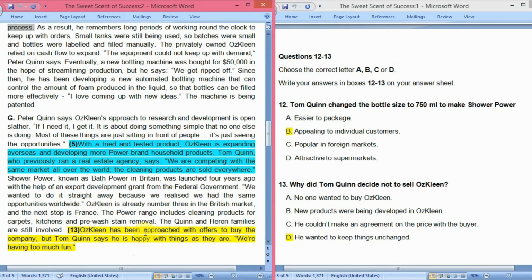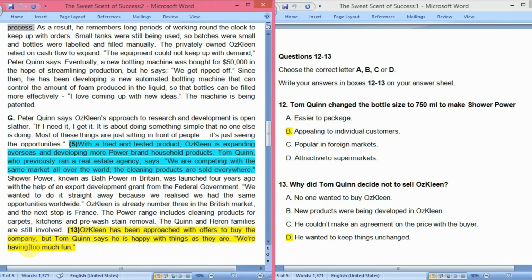Oskaline has been approached with offers to buy the company. So there have been offers, that someone wants to buy the Oskaline company, but Tom Quinn says he is happy with things as they are, which means that he is happy to keep the things unchanged.